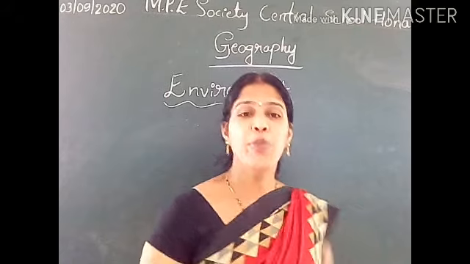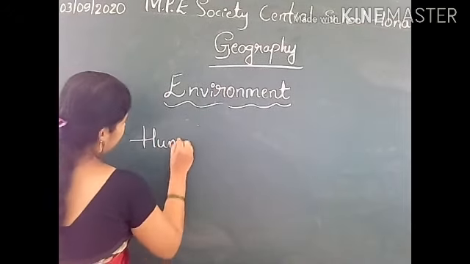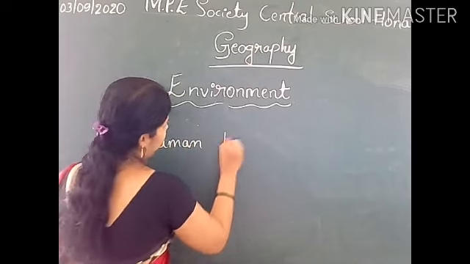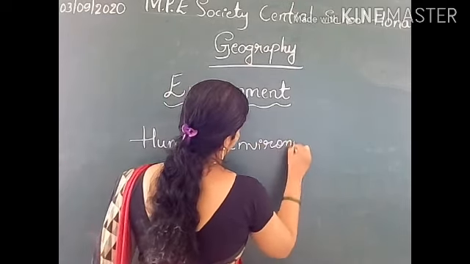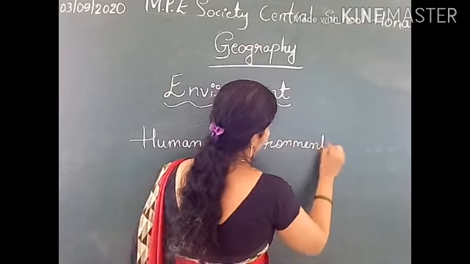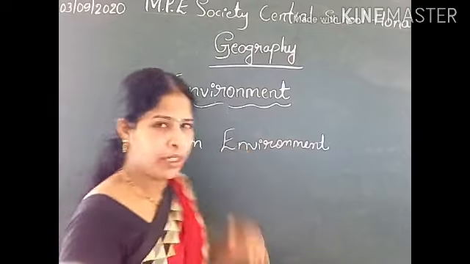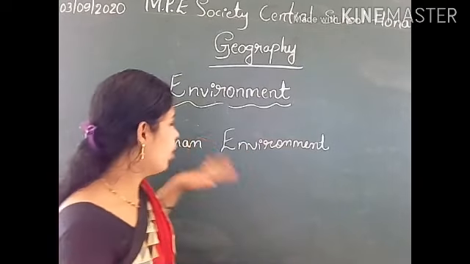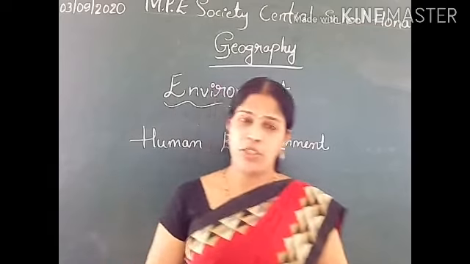Now, human environment. It means the environment which is created by humans, a man-made environment.